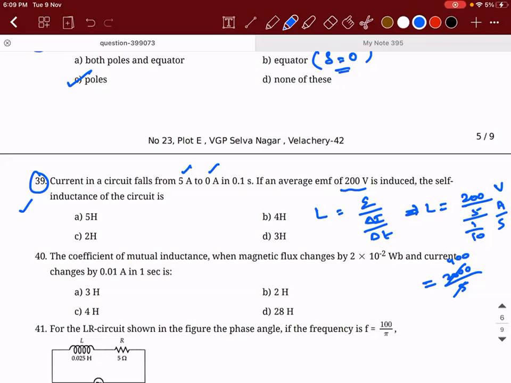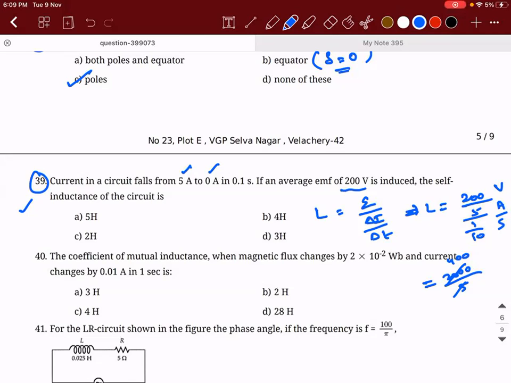So 39th question. I didn't do any calculation mistake, right?